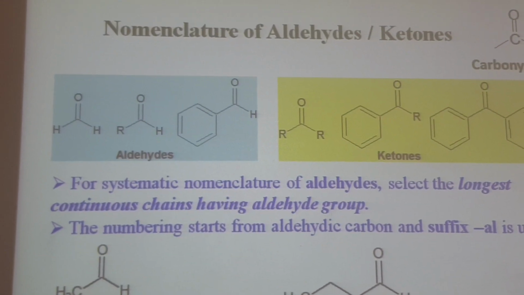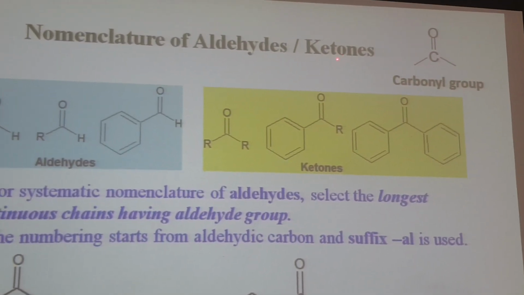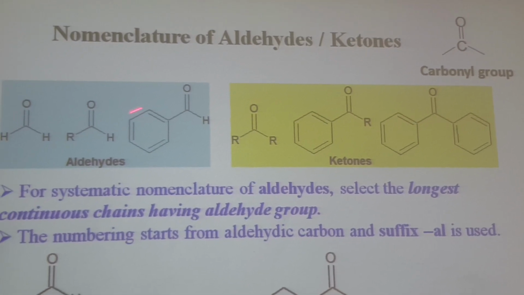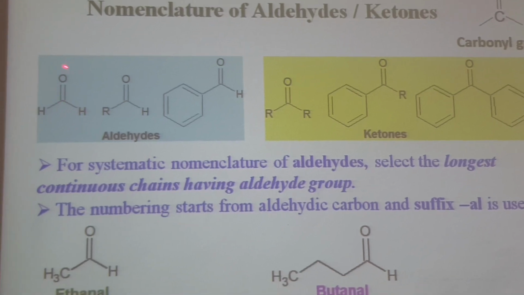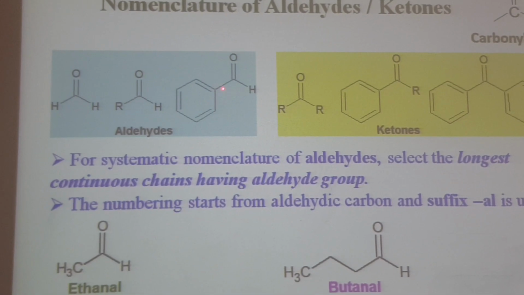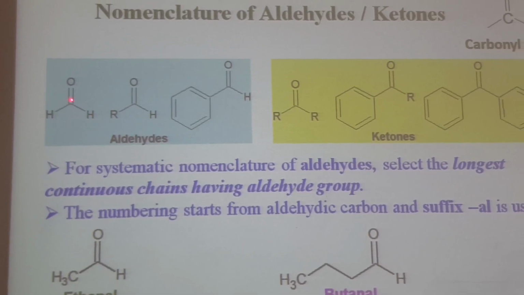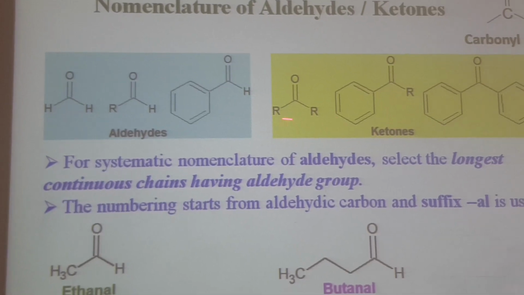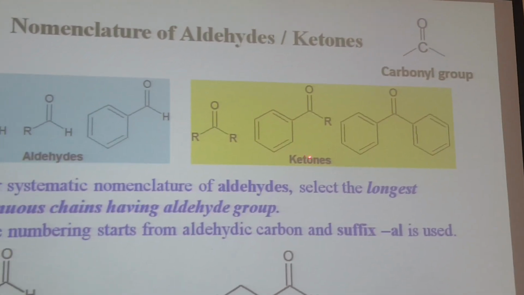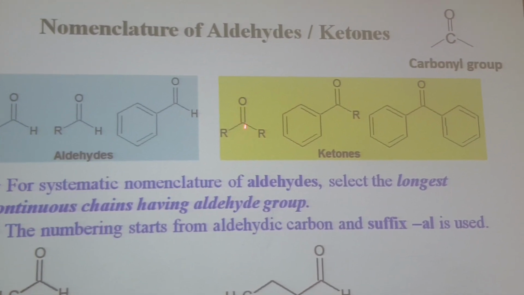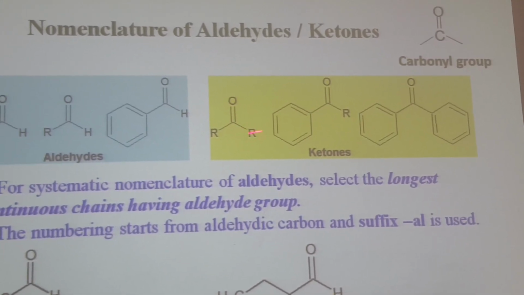Another class of compounds, carbonyl compounds. Carbonyl compounds may be aldehydes and ketones. So nomenclature of aldehydes and ketones. It is an aldehyde when C double bond O is linked with at least 1 hydrogen. This is an aldehyde. So these are aldehydes, when one hydrogen is attached to the carbonyl carbon. For ketones, this carbon is attached to both alkyl groups, or aryl groups, or an alkyl and an aryl group. So this is a ketone. Here the carbonyl is attached to 2 alkyl groups. So these are some examples of ketones.